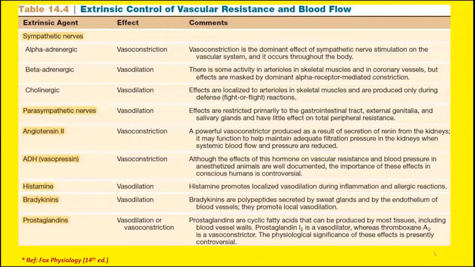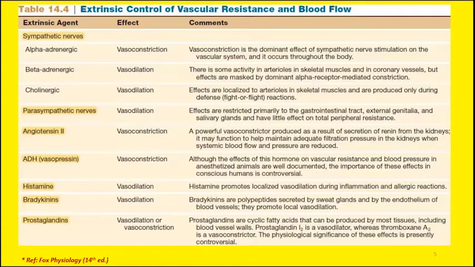For example, if we discuss the effect of sympathetic nerves and parasympathetic nerves on the blood vessels, on the vascular system, almost all the sympathetic nerves are vasoconstrictors. So they tend to increase the resistance of the blood vessels. So vasoconstricting effect is the predominant effect of the sympathetic nerves.